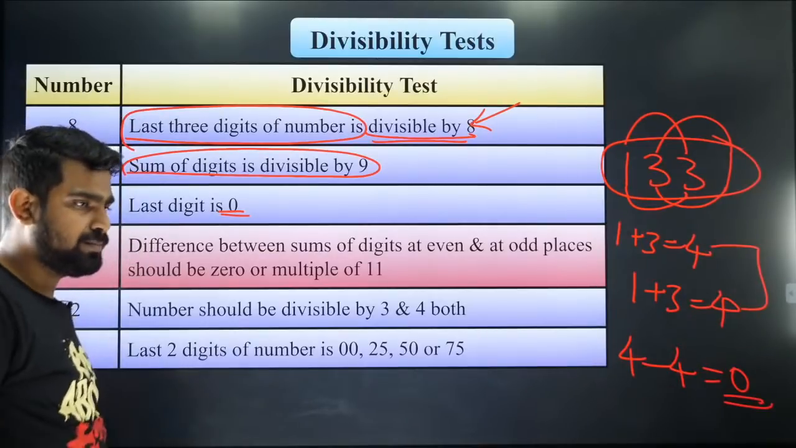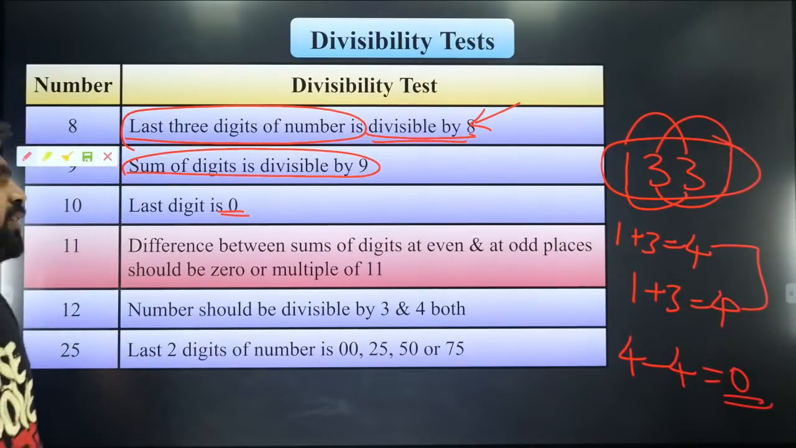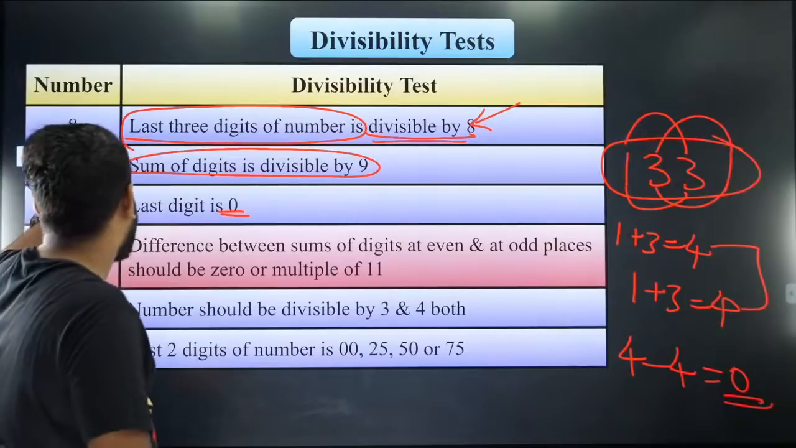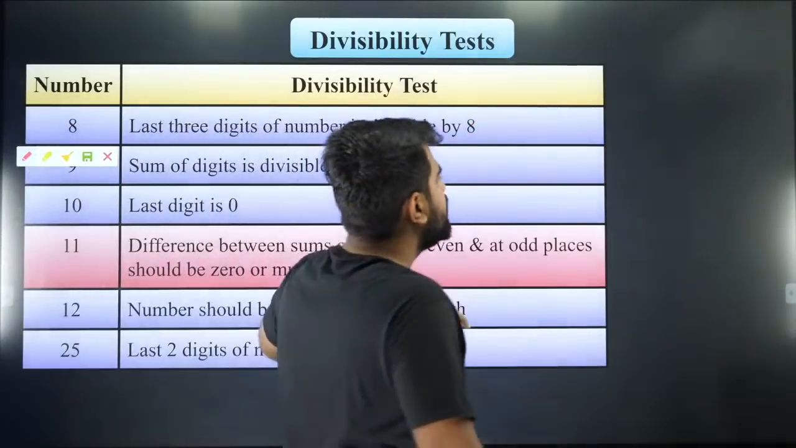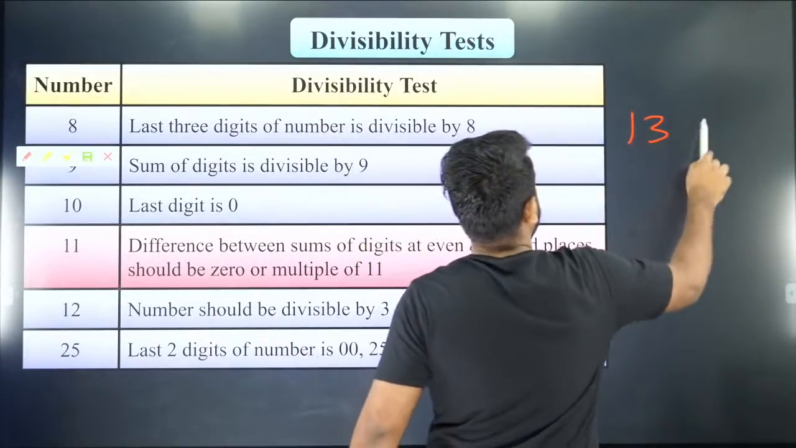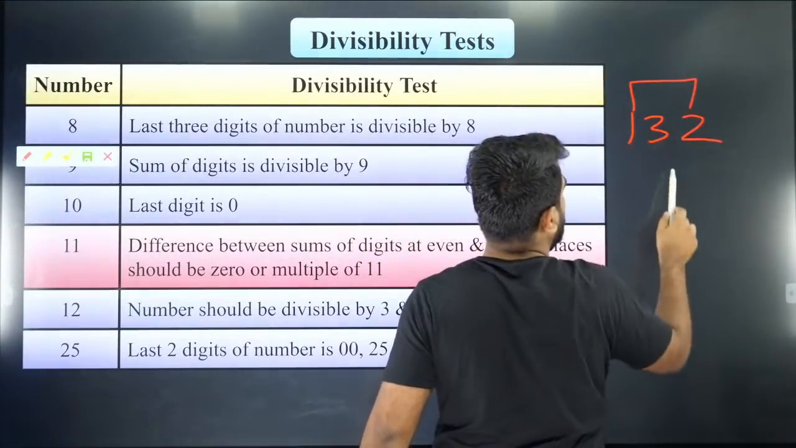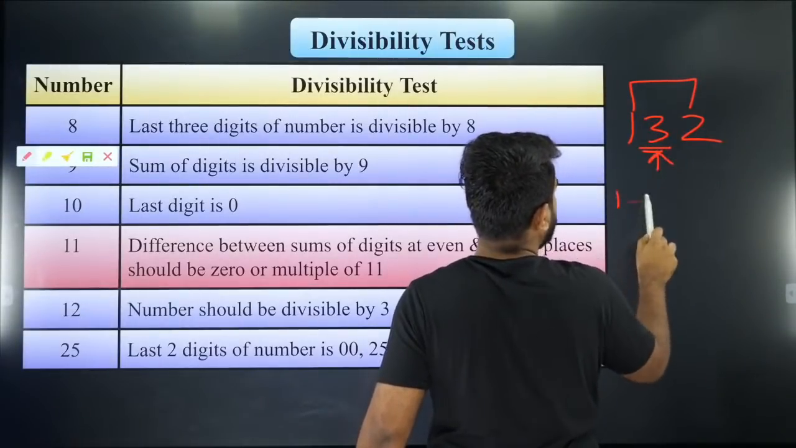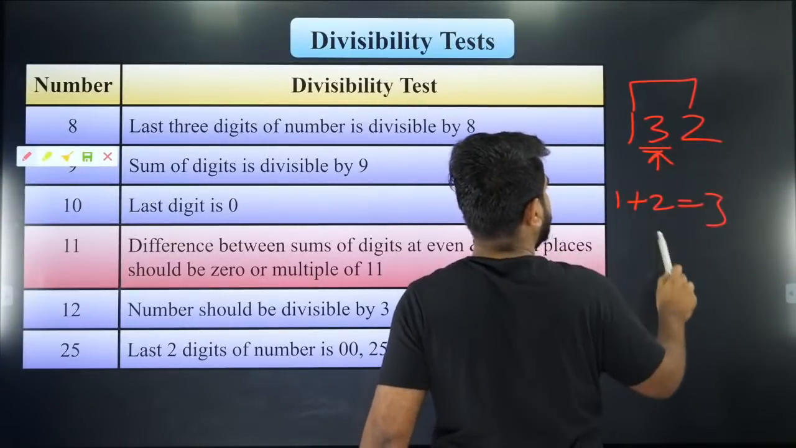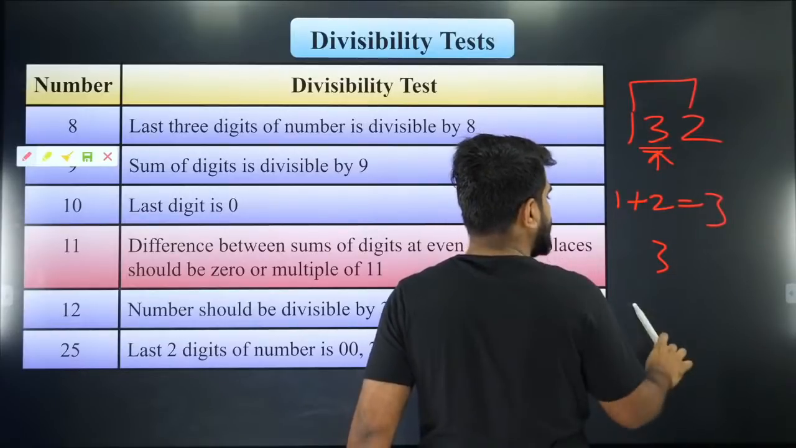Are you all clear? Exactly. You can take a better example also. I took a very simple example. You can also do 132. So 132 means you will take the sum of the even places and the sum of the odd places, only one even place. So 1 plus 2 is equal to 3 and we have 3 over here. Now take the difference of both of them.